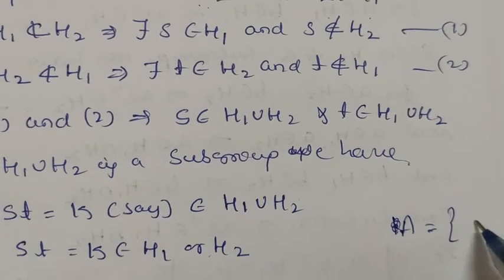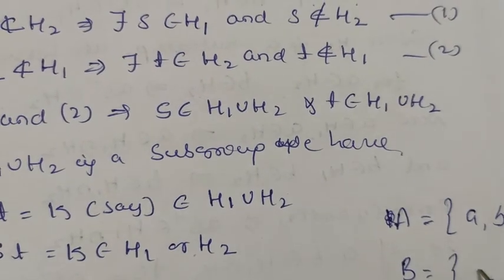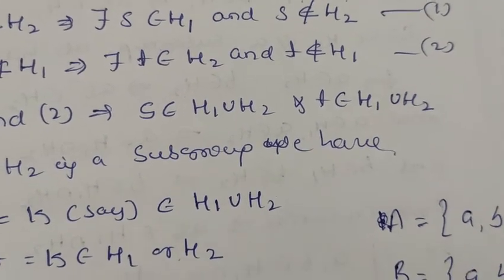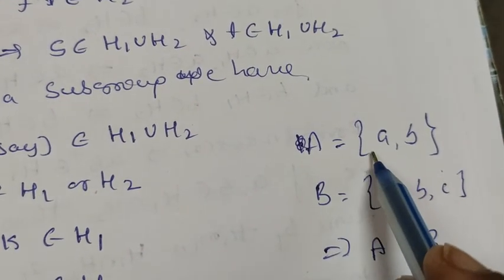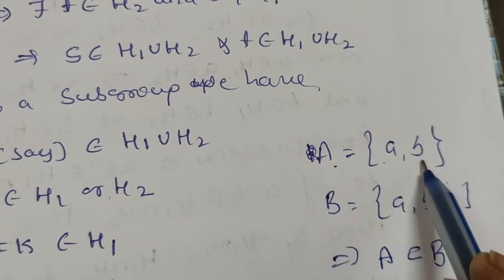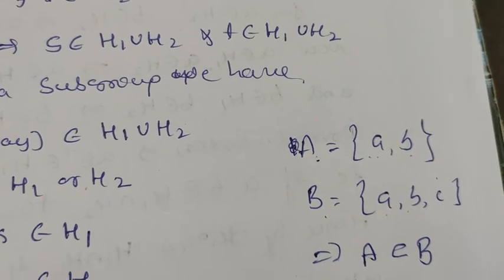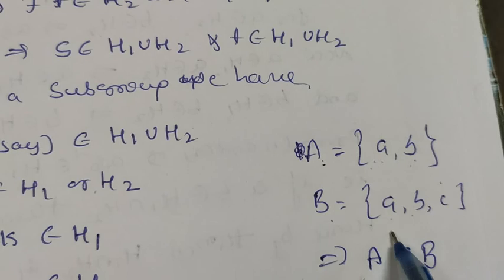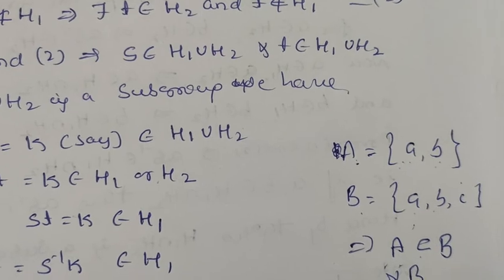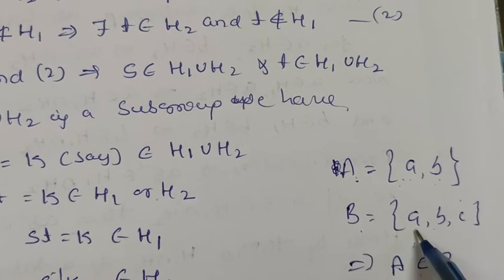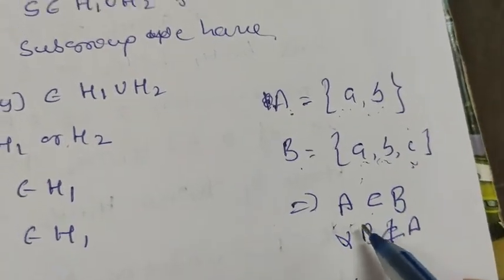Let us take one set A which contains only two elements a, b. And let us take one more set B which contains three elements a, b, c. Then this implies A is contained in B. Means the elements of set A are a, b and elements of set B are a, b, c. Here the set A is contained in set B means all the elements of set A are in set B. So this is the meaning of contained. A is contained in B and B is not contained in A because the elements of B, a, b, c, are not all in set A. This is the meaning of contained.